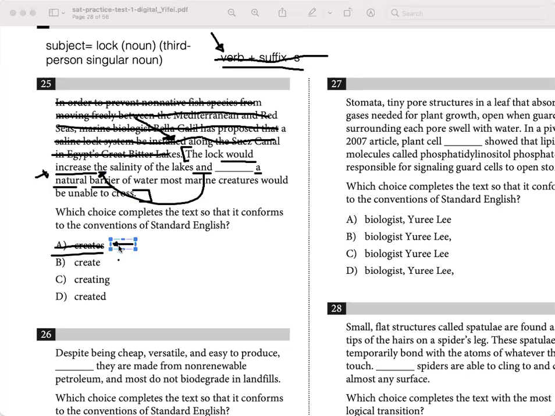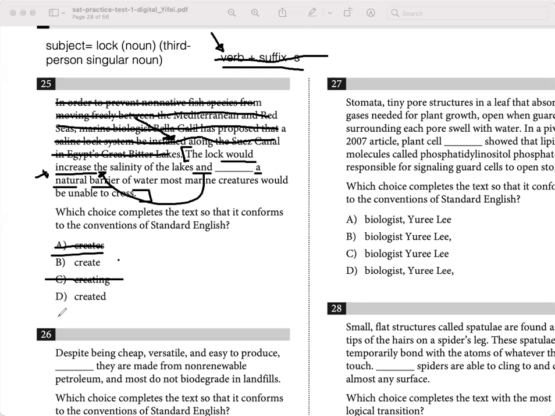All right, next one, creating. Well, creating can be a verb. Usually it's used as a gerund, but it's used as a participle when you're conjugating for continuous tenses, like present continuous or past continuous. But you need the helping verb be, like is, was, are, were. So we don't have the helping verb be in our sentence.